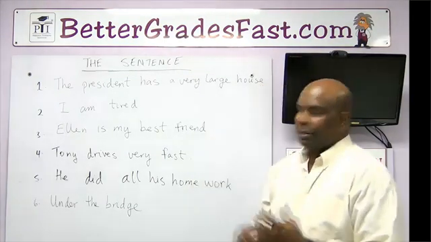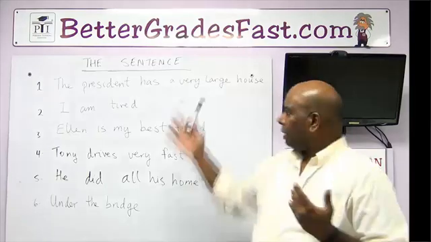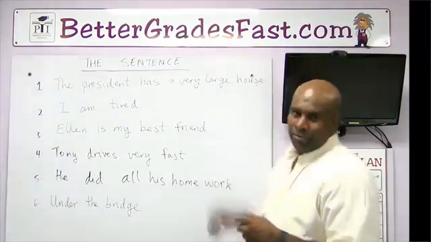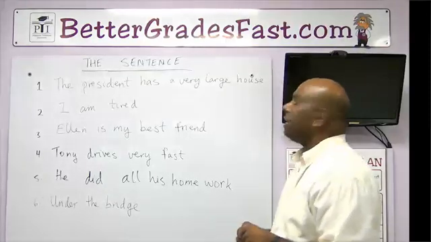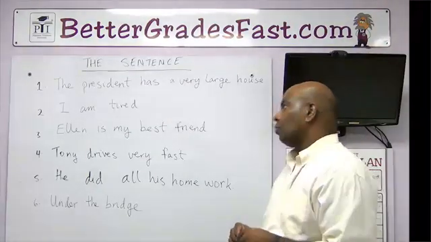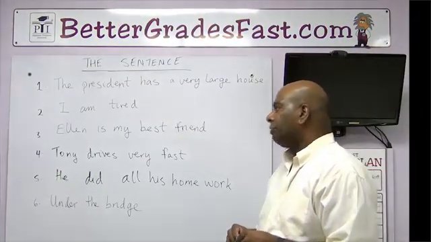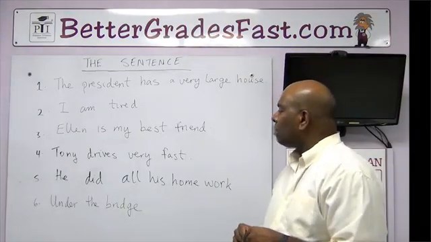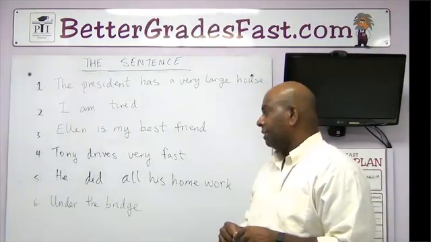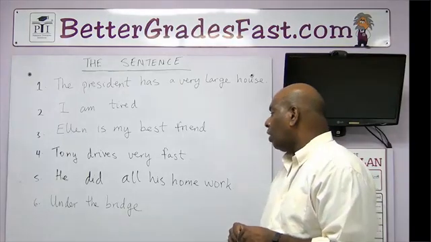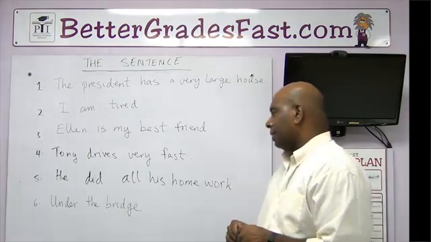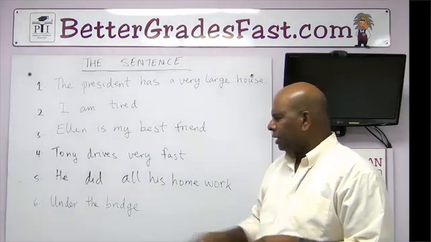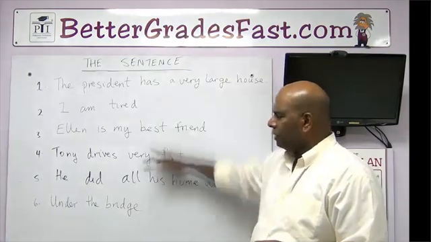Today we're looking at a sentence, and we have some sentences on the whiteboard. Today let's take a look at that. Number 1, the president has a very large house. 2, I am tired. 3, Ellen is my best friend. 4, Tony drives very fast. 5, he did all his homework. 6, under the bridge. Now, what is different between 6 and 1 to 5?